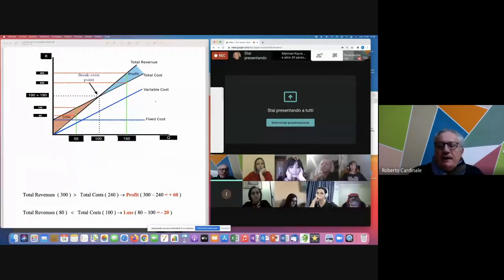But we can have also another situation. If you, for instance, produce and sell only 50 units, you will intercept the total revenue before the total cost function. In this case, at 50 units, total revenues will be 80 and total costs will be 100.